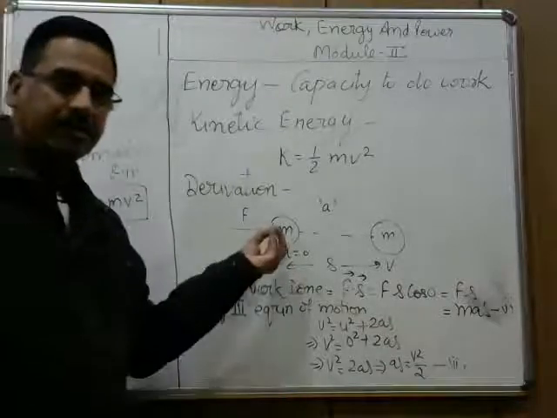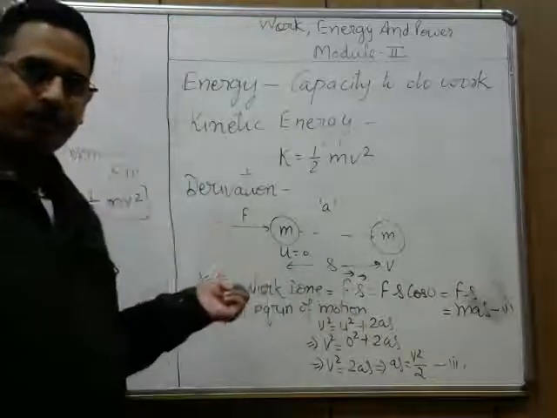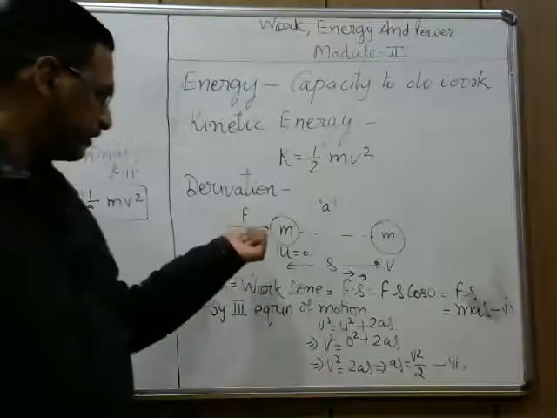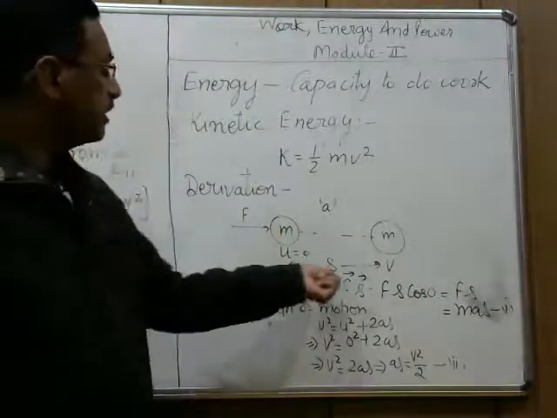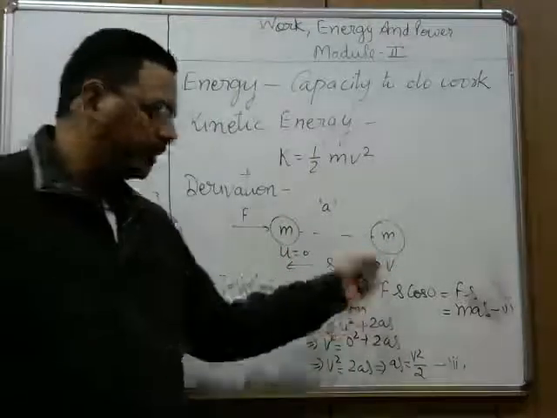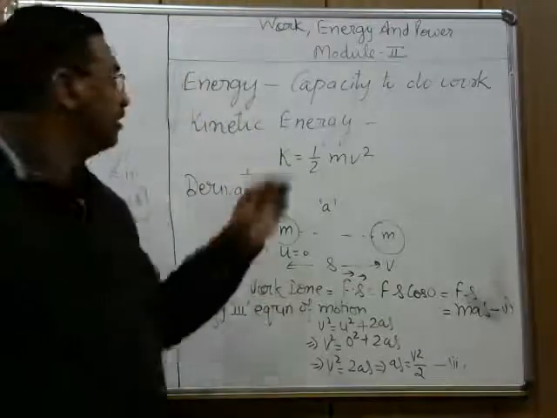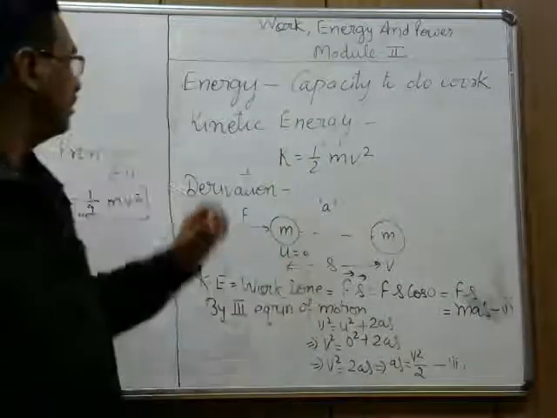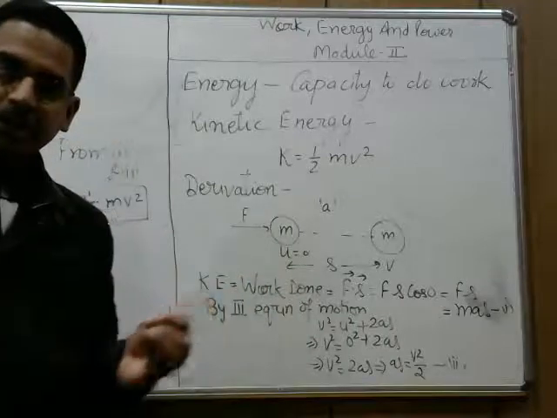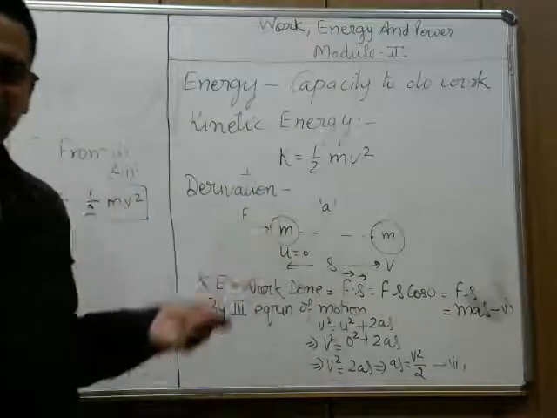What we have to do, we will consider a body of mass m. Let the force applied be F. Because of this force, the body, initially at rest, gets an acceleration a. Due to this acceleration, the body will move. Let after covering a distance s, its velocity become v. So u is the initial velocity, v is the final velocity. Now kinetic energy, as we discussed, that capacity to do work is called energy. So kinetic energy is the energy of a body because of its motion, and will be measured by work done in making the body move.